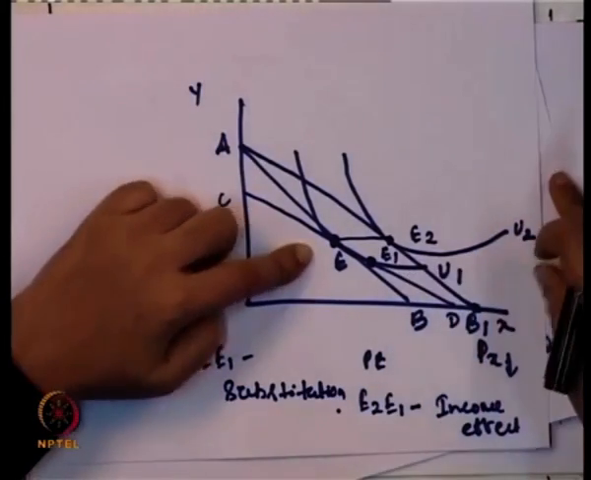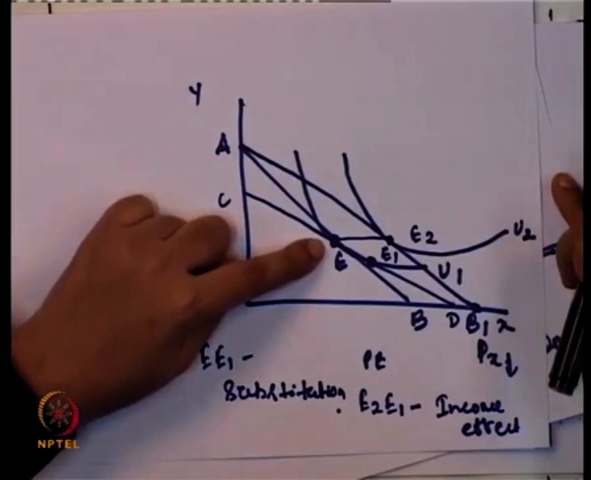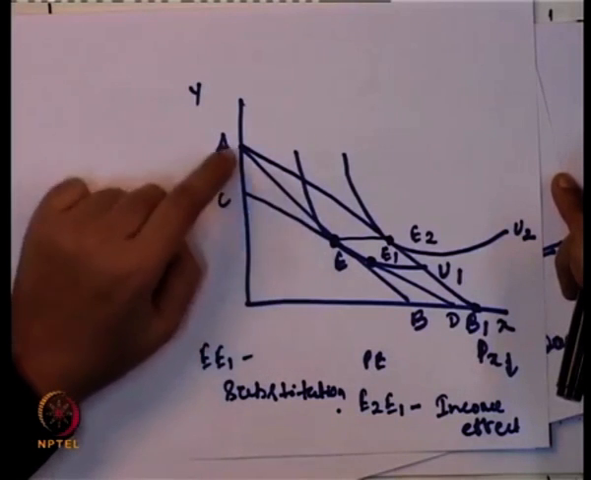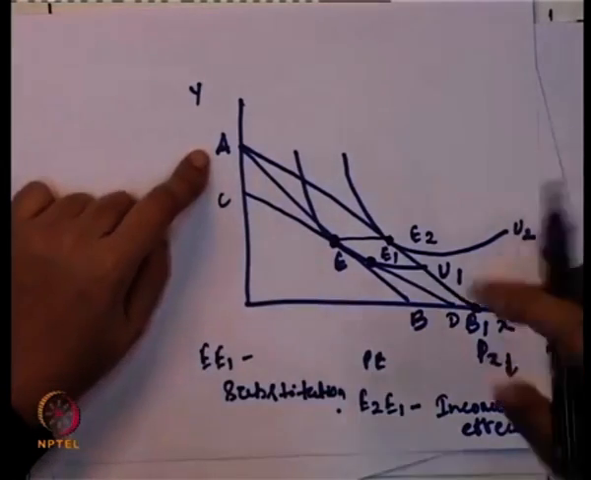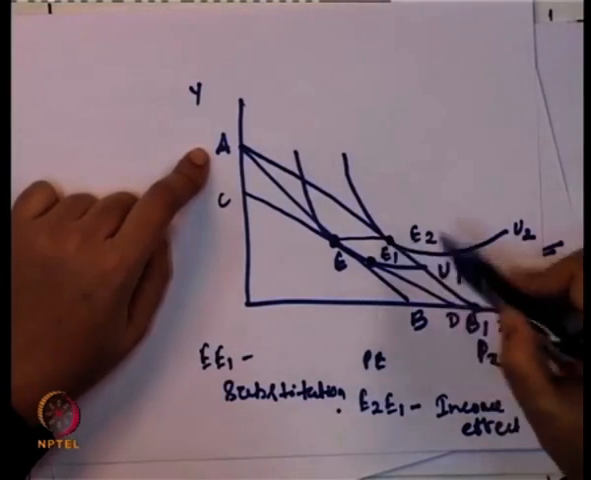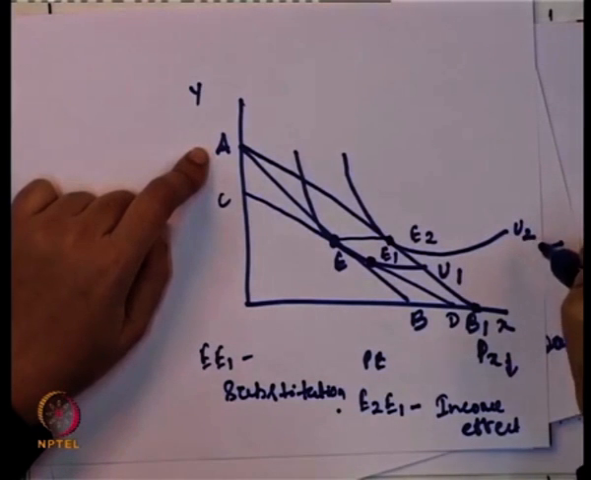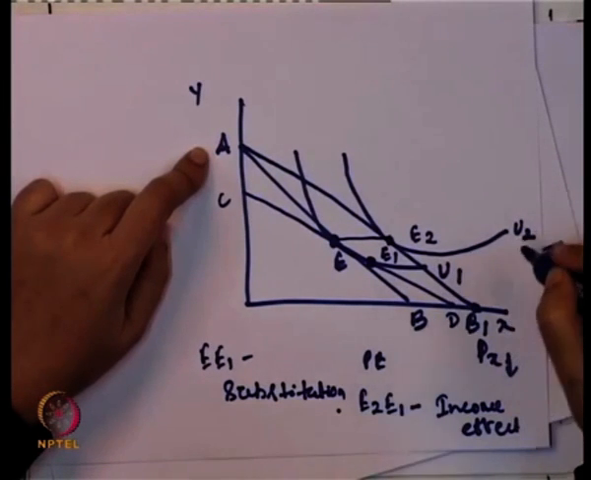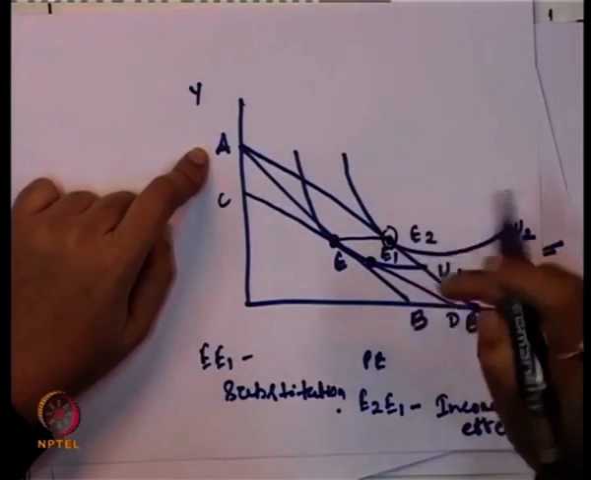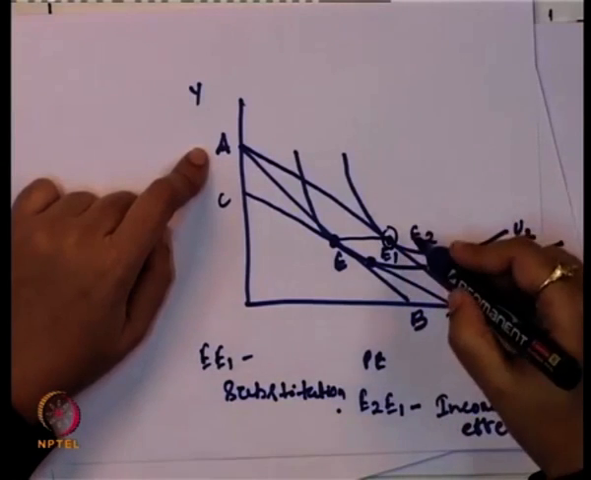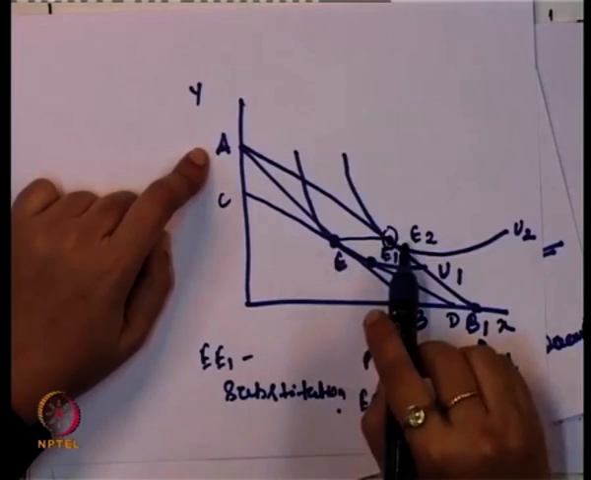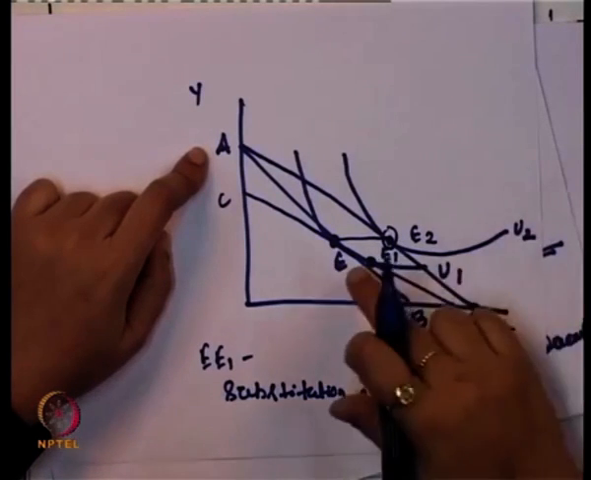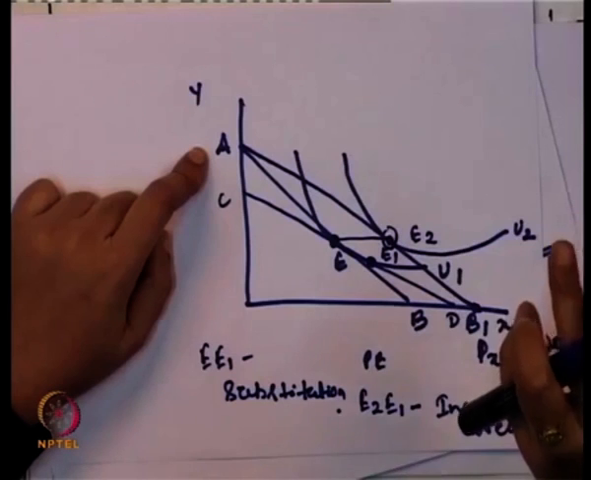Initially the consumer is in equilibrium at this point E. Price of X decreases, and the consumer moves to a new budget line, from AB to AB1. With the new budget line and income constant, the consumer can now choose a combination on a higher indifference curve U2, and the consumer moves to a new equilibrium point E2. The movement from E to E2 is the price effect, because this change is due to the change in price.